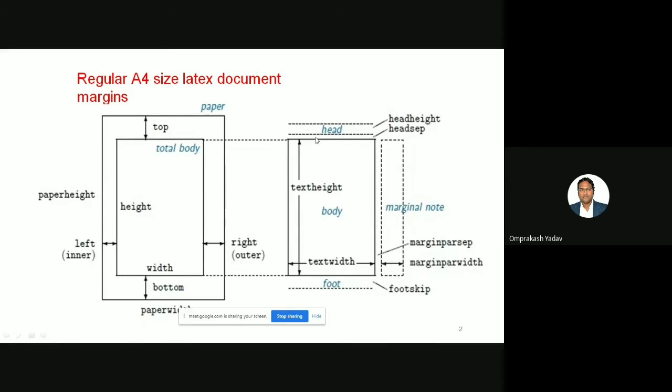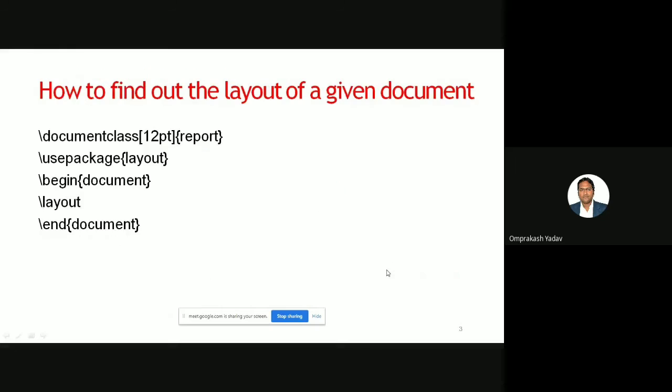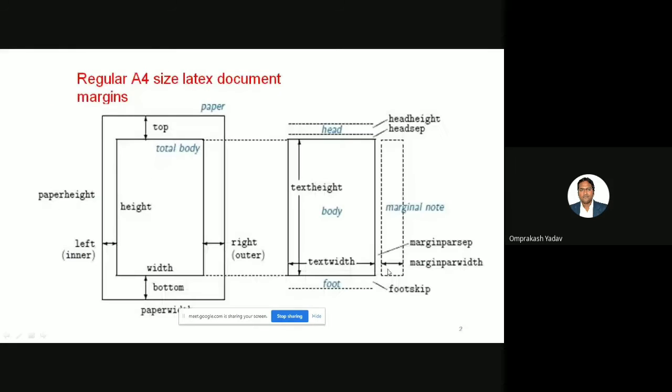The space between this part and this outer part is called what? Your top margin. But in that there will be, this is called what? Head separator, right? And if you see here, this is the paper margin width, and then between that there is one space that is called margin set. This is called the margin set. Okay, and this is the text width, and this is your text height, and this is your entire body. So this is a normal structure.